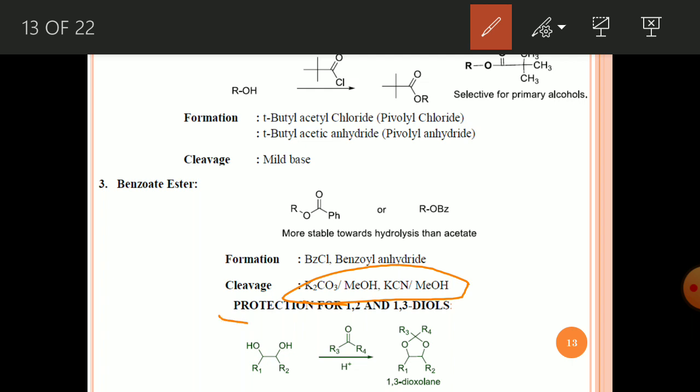Now another very important topic. Till now, whatever I discussed was protection of only mono alcohols. But now we will discuss protection of 1,2-diols and 1,3-diols. If you treat a 1,2-diol with a ketone compound, you will get this 1,3-dioxolane compound. This is nothing but the formation of an acetal or ketal. Here it is a ketone, so it is just formation of a ketal with this dihydroxy compound, and it will give the 1,3-dioxolane.